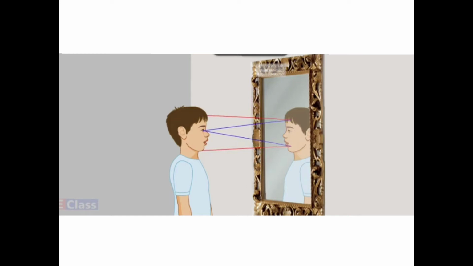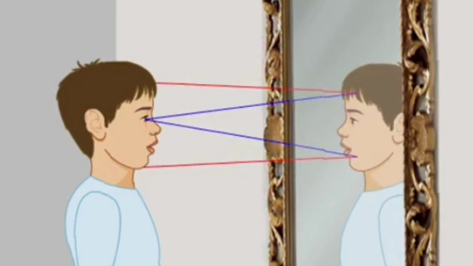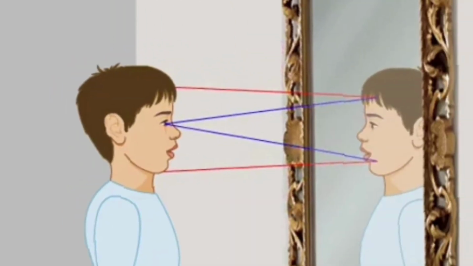If you observe the red color light, this red color light, okay, this you are the object. From that, the ray of light is moving. This is the reflecting surface, mirror, and from that it will get reflected. How will it get reflected? It will reflect like this and it will enter your eye.